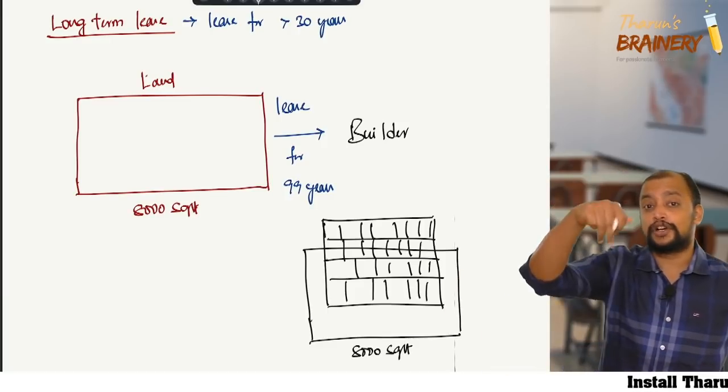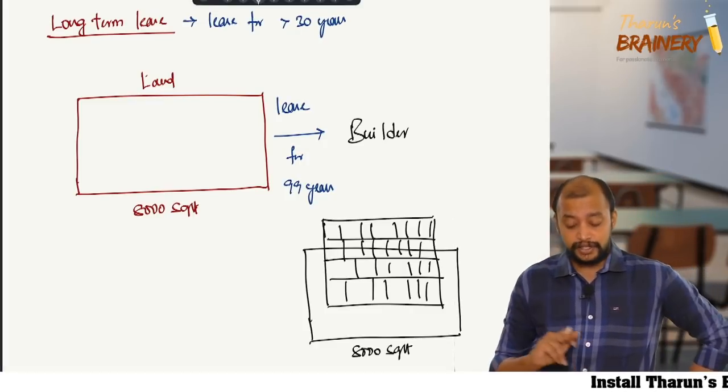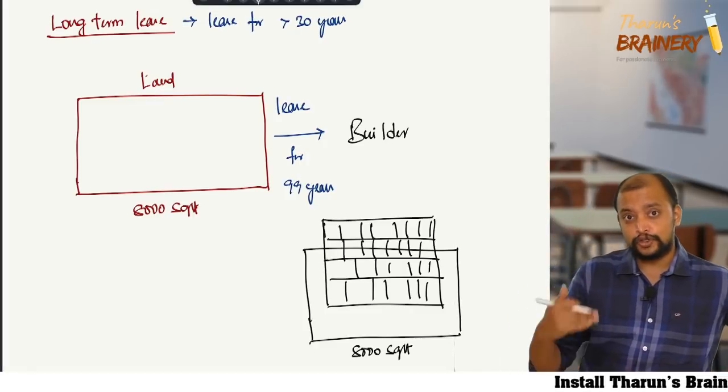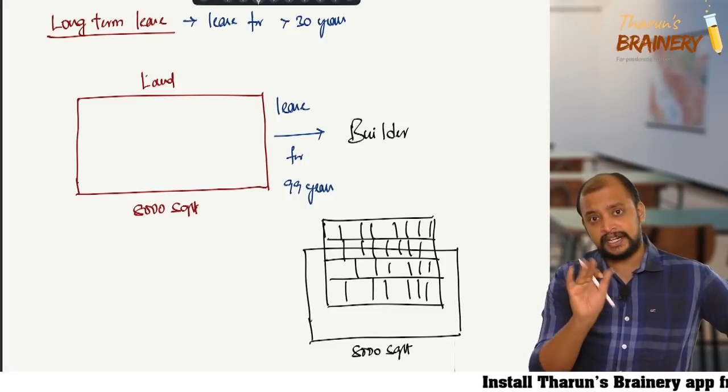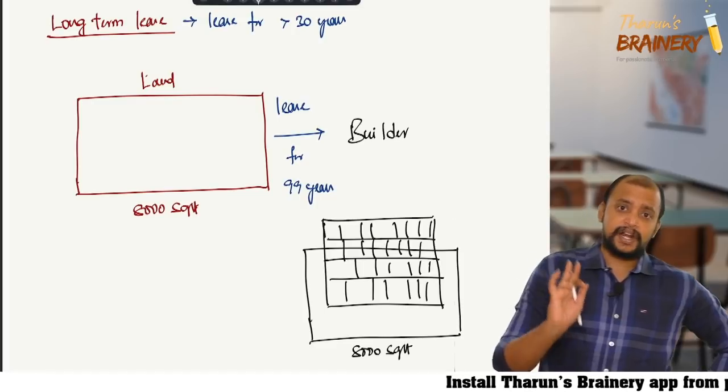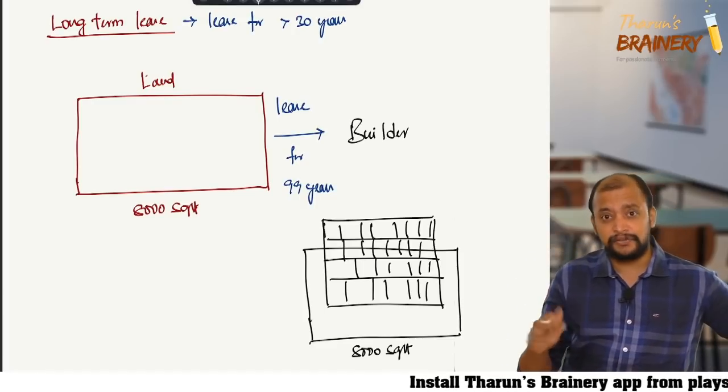But it is on the leasehold land, not on freehold land, which means those who buy those flats need to vacate after 99 years. For 99 years they can use it. After that they need to vacate.